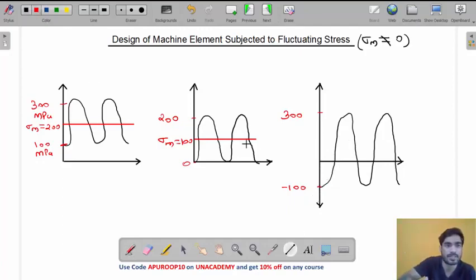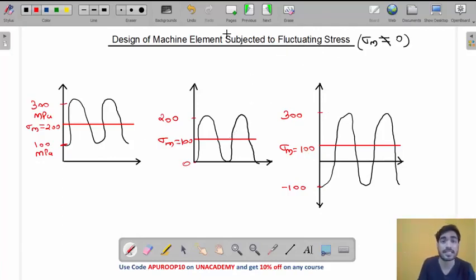What will be the mean stress, my friend? 300 minus 100 by 2, which means the mean stress will be 100 megapascal. So in all these three cases, sigma m is not 0. These are the examples of fluctuating stress.